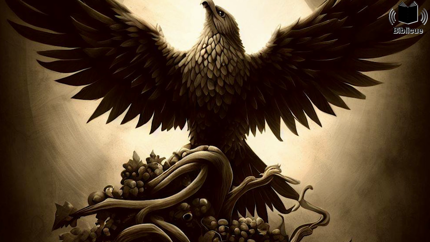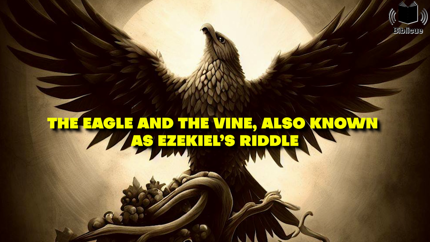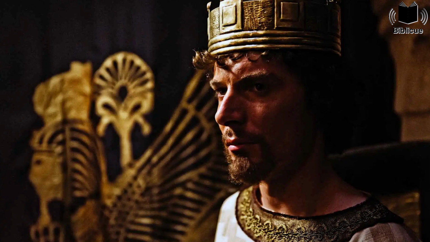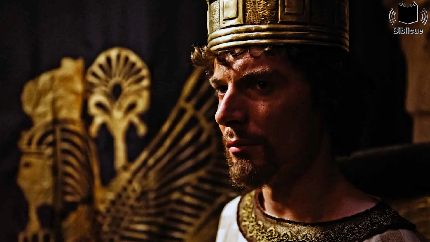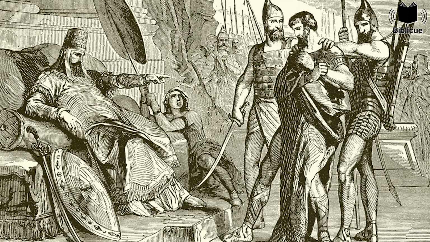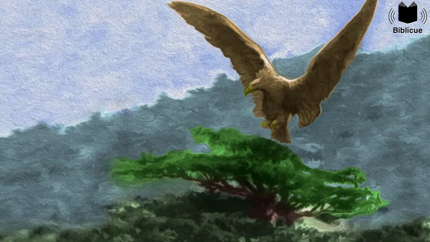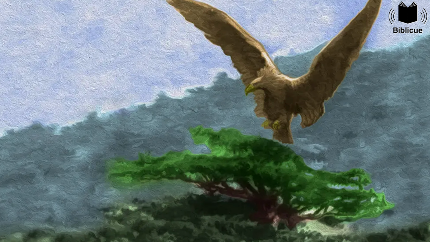The eighth fable is the Fable of the Eagle and the Vine, also known as Ezekiel's Riddle. It is part of a riddle by Ezekiel for the king of Judah, Zedekiah, who rebelled against Babylon after making a treaty with them. Ezekiel tells a story of how a great eagle with large wings plucked off the topmost branch of a cedar tree and planted it in a fertile land, where it grew into a low-spreading vine.